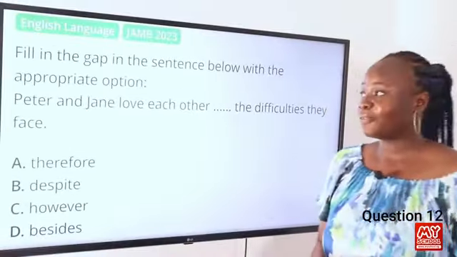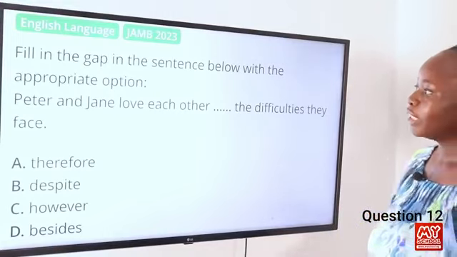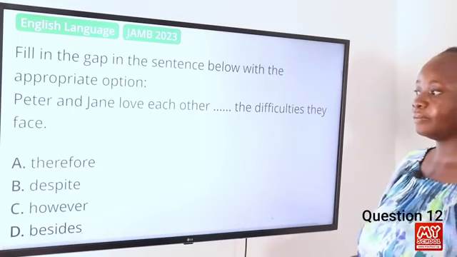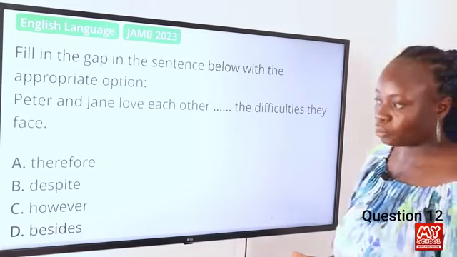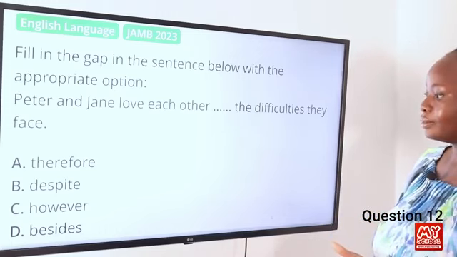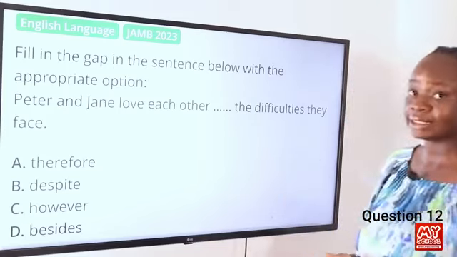For question 12, fill in the gap in the sentence below with the appropriate option. Peter and Jane love each other, dash the difficulties they face. We have A, therefore, B, despite, C, however, D, besides. The first thing we notice is that we're looking for a conjunction to fill in the sentence.